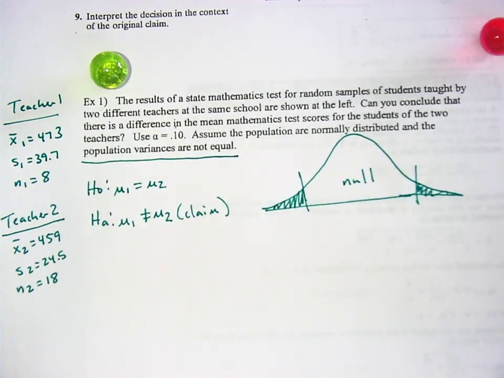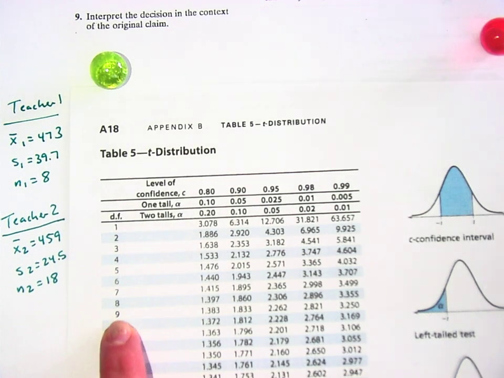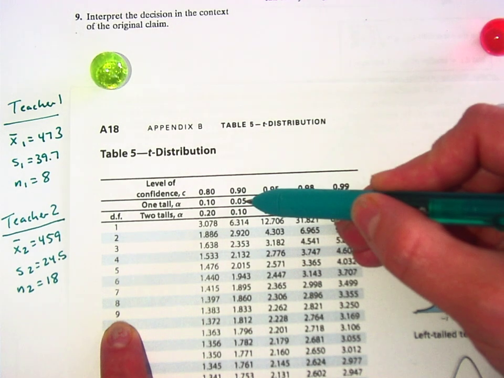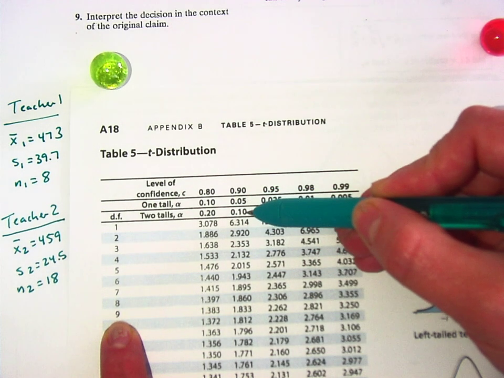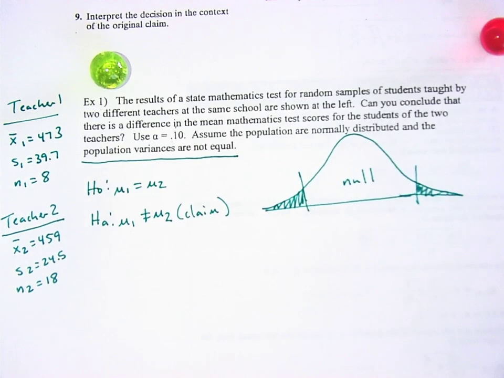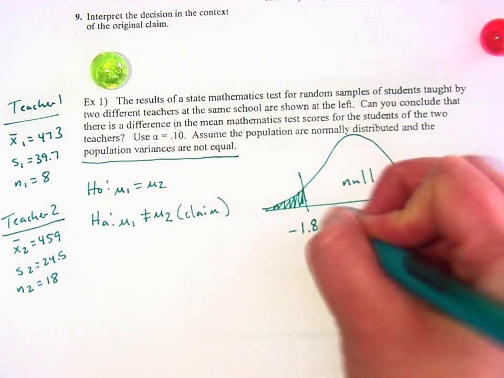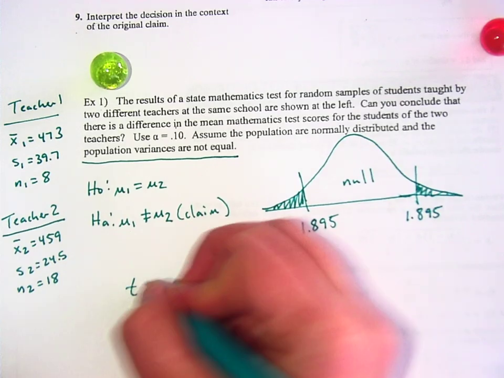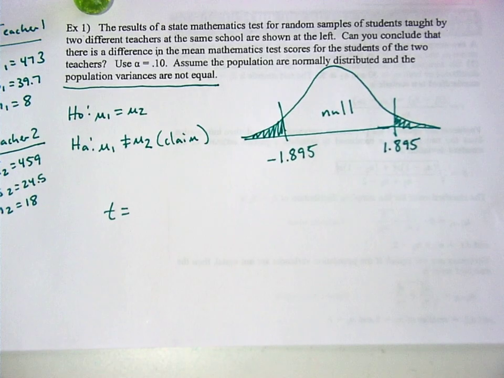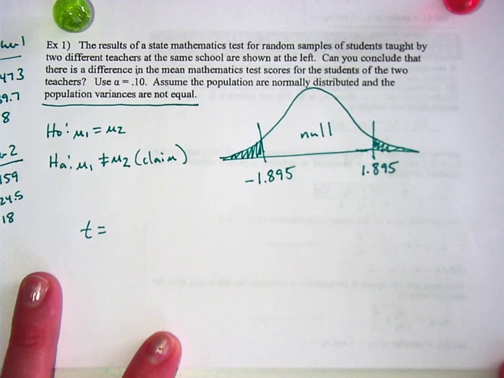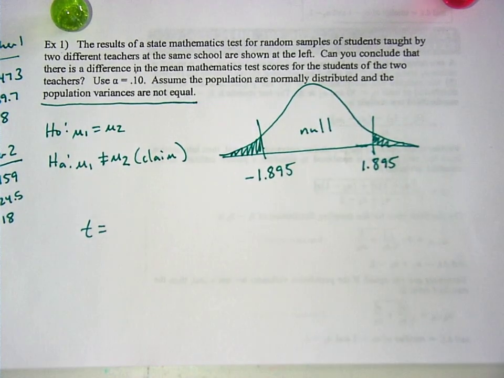And what was this? This is 10%, but it'd be 10% on one side, 5% on two sides, right? So it should actually be two-tailed, this one, 1.895, yeah? Negative 1.895 and positive 1.895. Okay, now we see if we can do this in our calculator. And not as in the calculator does it for us, but as in we're going to try to actually put in this formula and see if it works. Okay, let's write it out first, yeah.